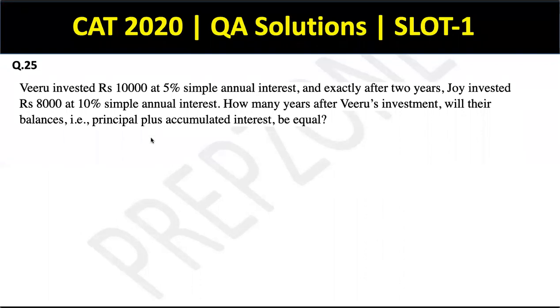Looks very simple. Simple interest, compound interest question. Interest question है. ठीक है? 10,000 वीरू ने इन्वेस्ट करे 5% सिंपल एनुअल इंटरेस्ट पे exactly for 2 years. Joy invested इतना. Okay, how many years after Viru's investment will their balances, that is principal plus interest, be equal? So the amounts have to be equal.